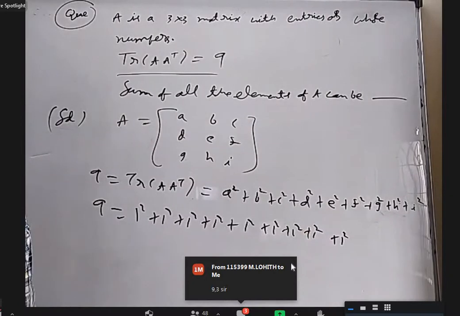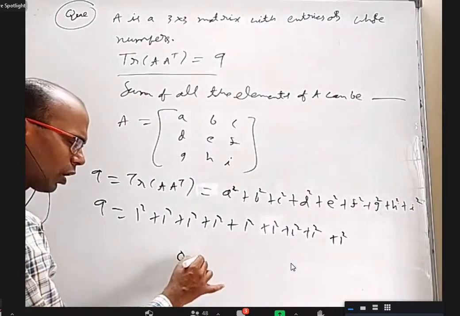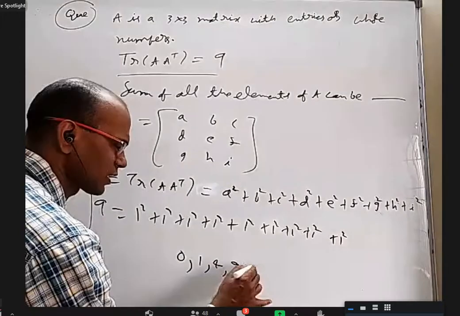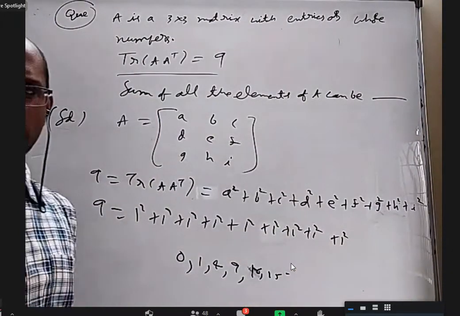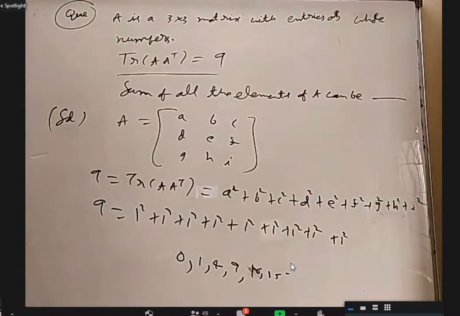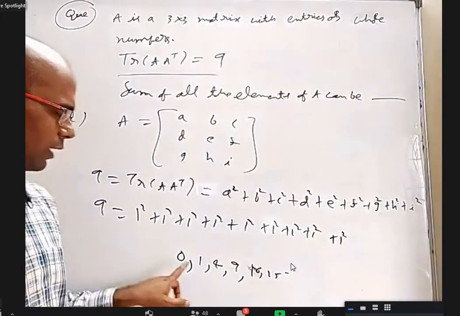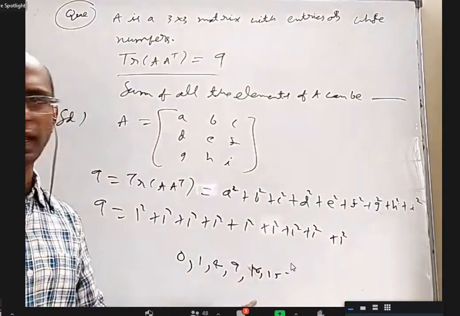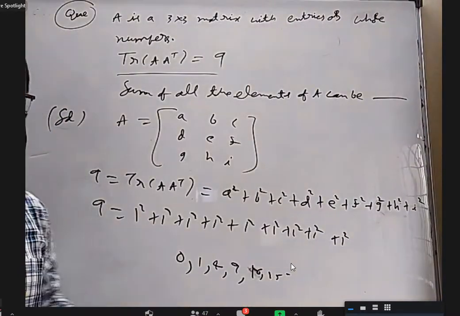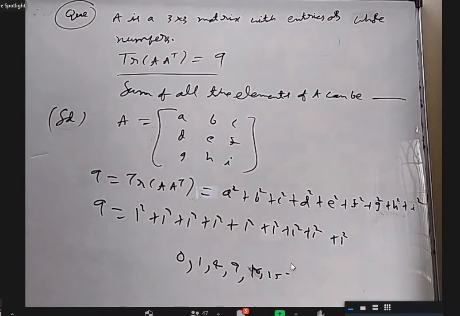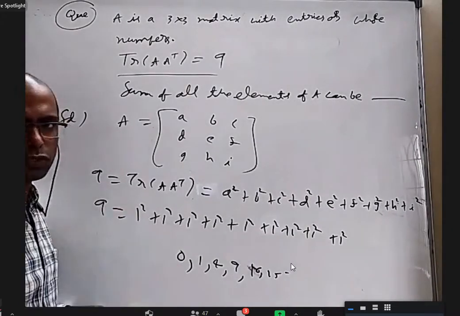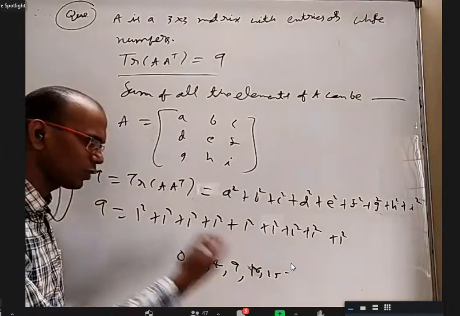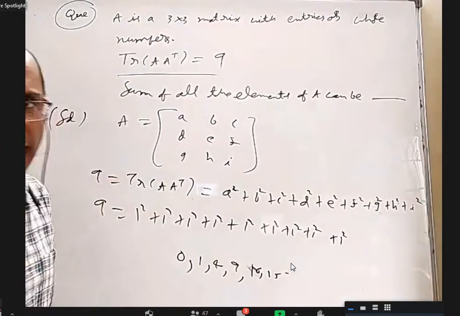You take any whole number perfect square, it can be 0 or 1 or 4 or 9 or 16 or 25, and so on. I'm asking one student in general, I don't want other students to tell. You can take as many zeros, as many 1s, as many 4s, as many 9s, but their sum should be 9. Ashta, can you tell any alternative other than all ones? I don't know any other. See, you can take so many zeros you want, 0 plus 0 plus 0. You can take so many 1s, so many 4s, so many 9s, but the sum should be 9.